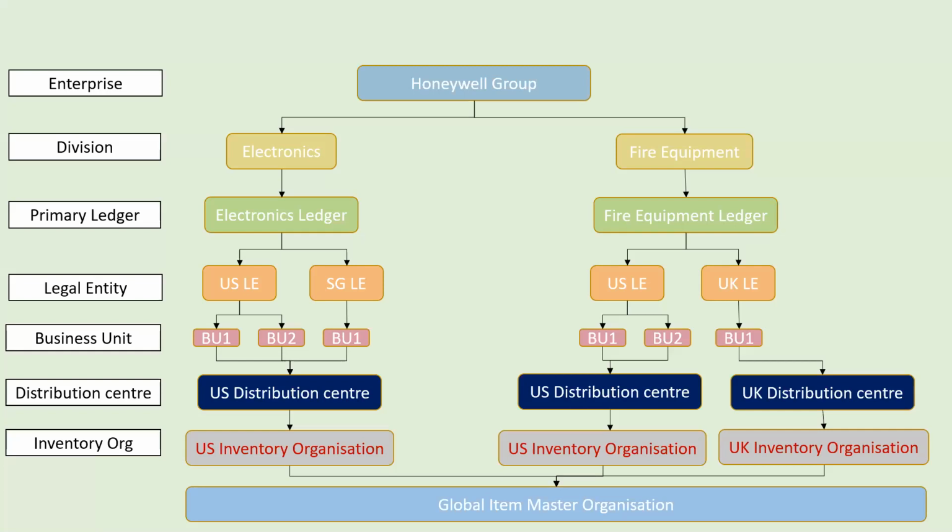And speaking about the enterprise structure, enterprise structure is nothing but how we fit in a company's structure. Let's say in this case I have just taken Honeywell as an example. But in another case, we can take probably Reliance or any other use case which will fit. For our understanding, we will take Honeywell. Honeywell has multiple businesses involved, but we don't want to do a deep dive, so we will take two lines of business: one is electronics and the other one is fire equipment.